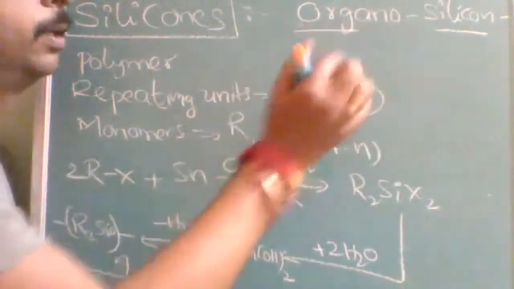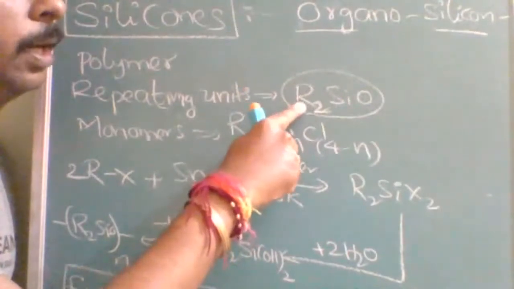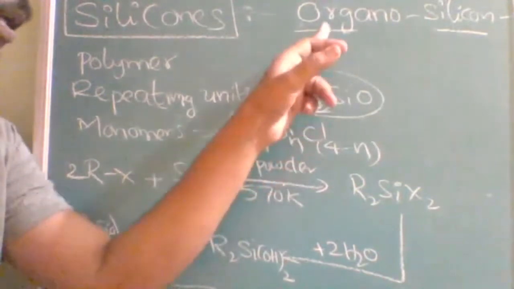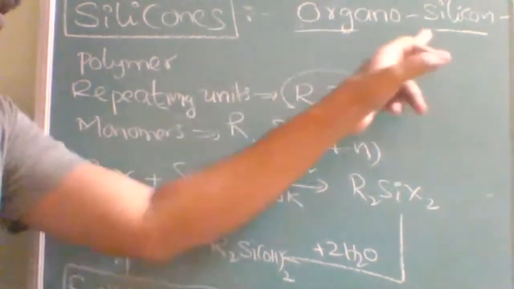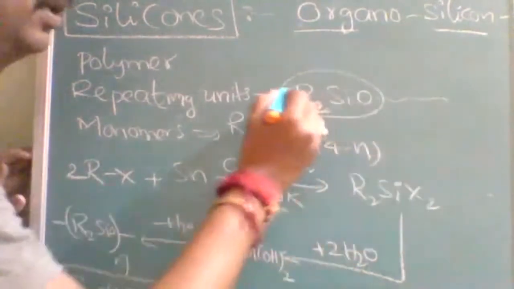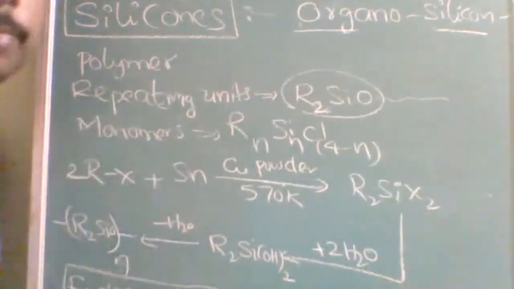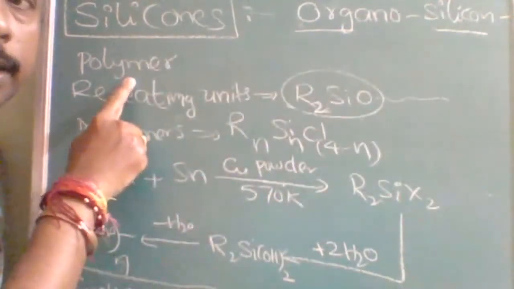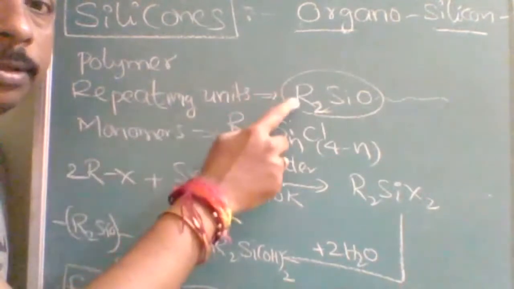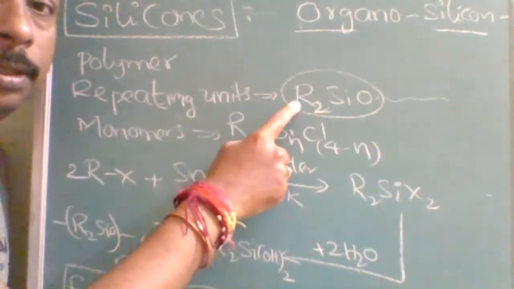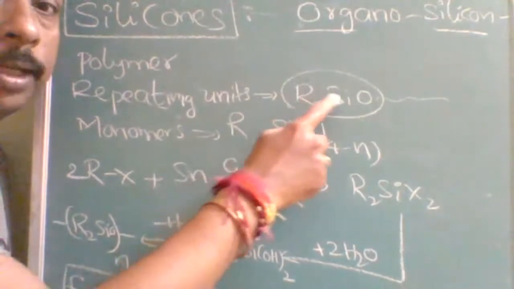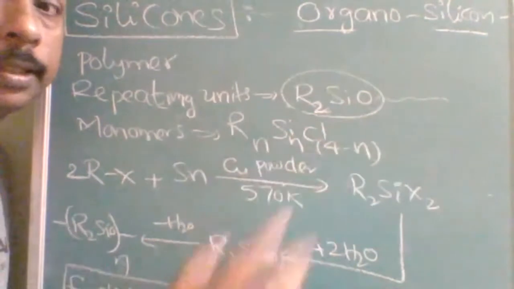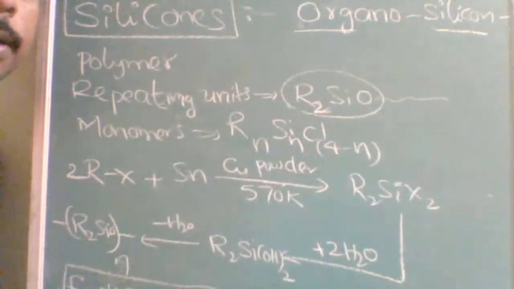First, this part, because of the alkyl group, it is R. The alkyl group is organic. R means alkyl group, that's why it is organo. And silicon is there. And this will keep on continuing on either side, that's why it is a polymer. So why is it called organosilicon polymer? Because of the alkyl group, the word organo is used. Because of the Si, the word silicon is used, and it keeps on continuing on either side. Therefore, it is called a polymer.